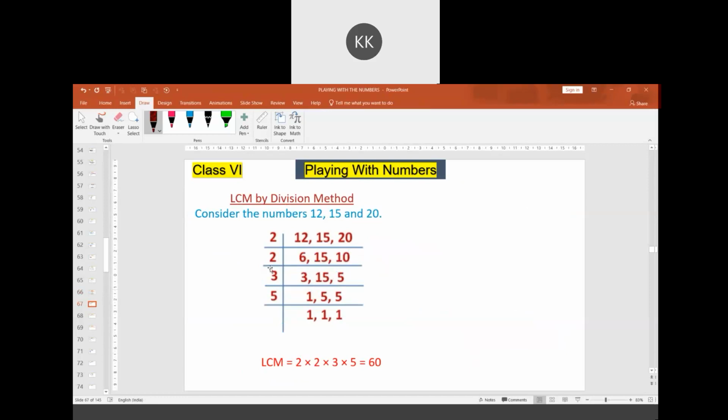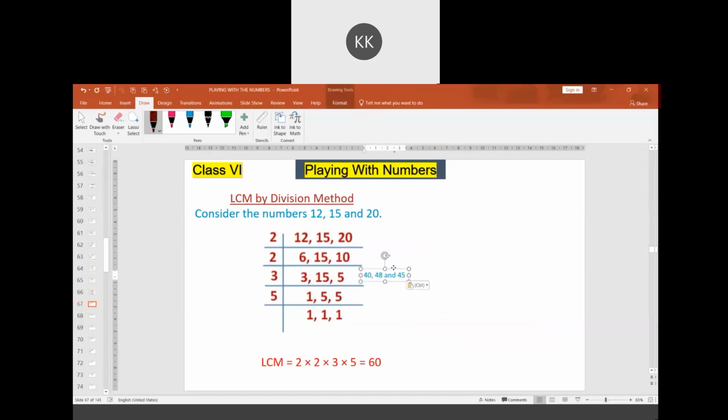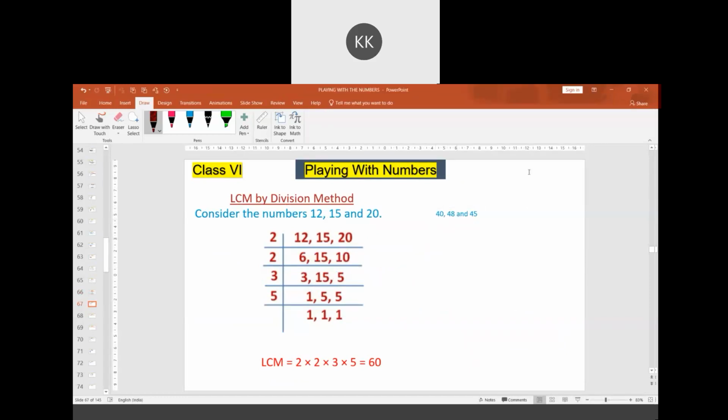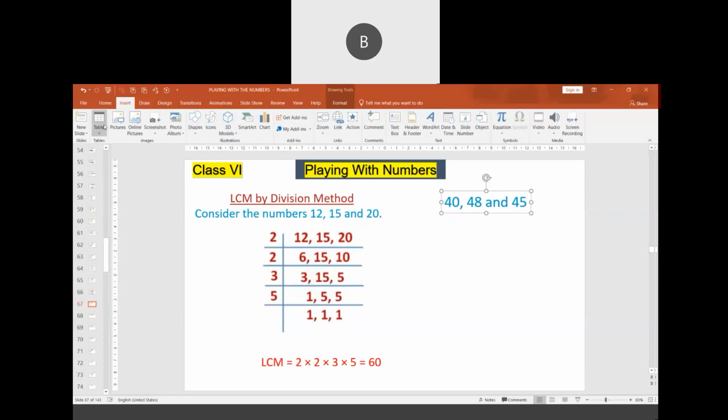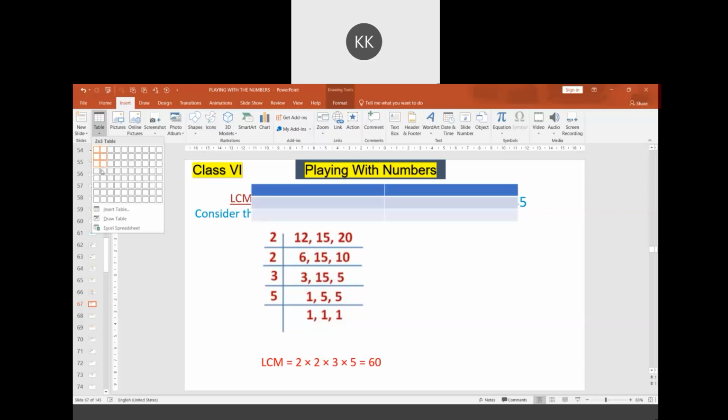Let us find it using this method. What we require here is prime factorization of these numbers. Let me increase the size. Alright. Now I am going to consider something like this.